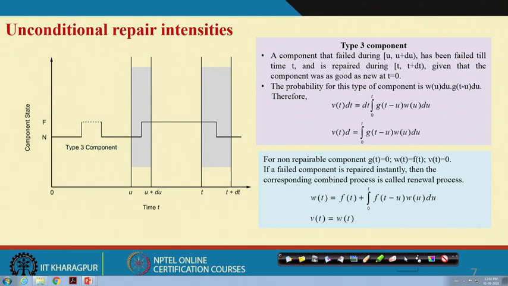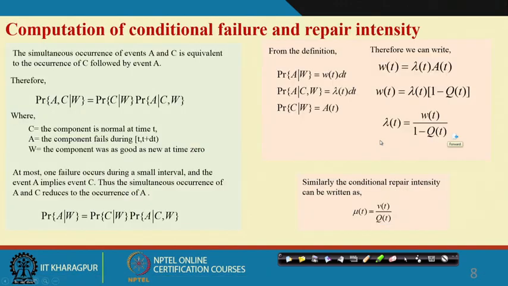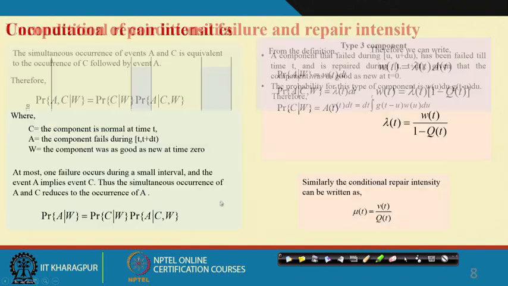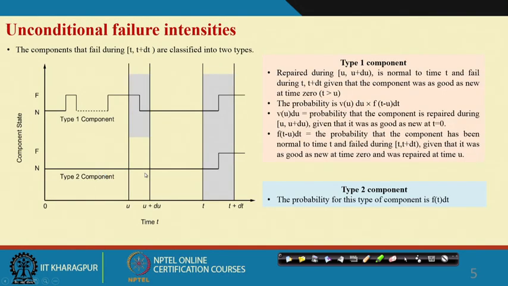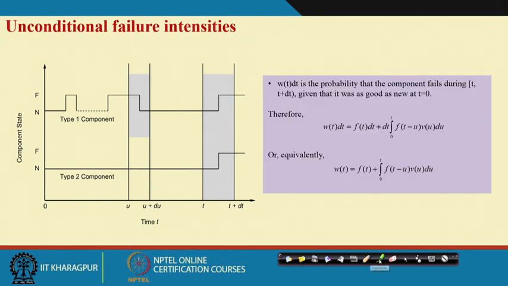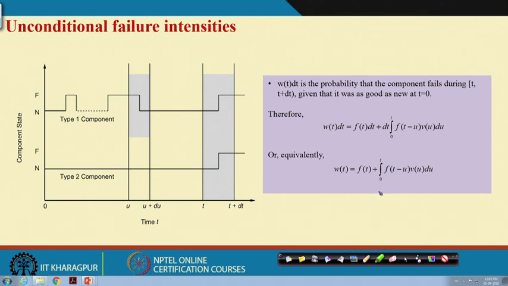And essentially, what we were looking for is: given f(t), the failure density, and the repair density, what will be the unconditional failure intensity.